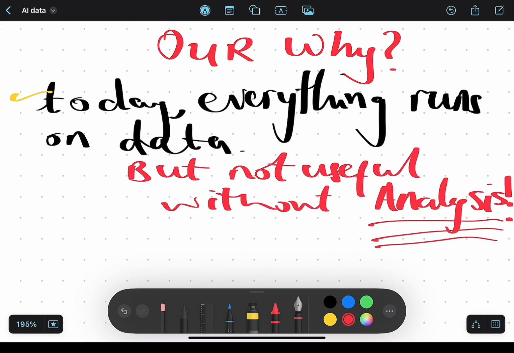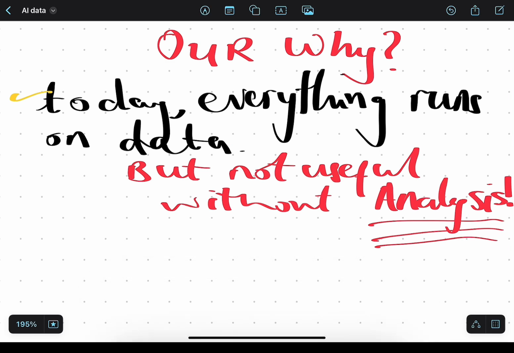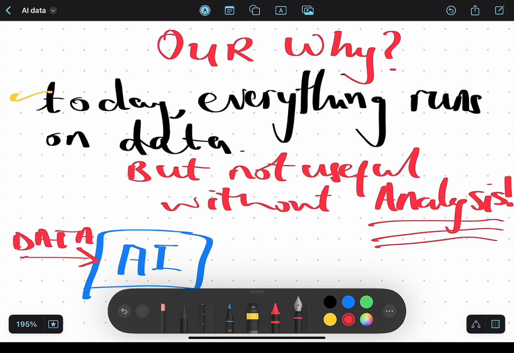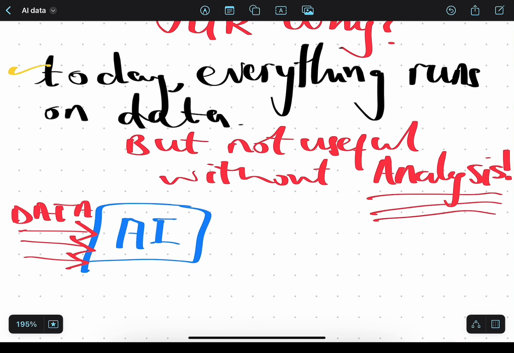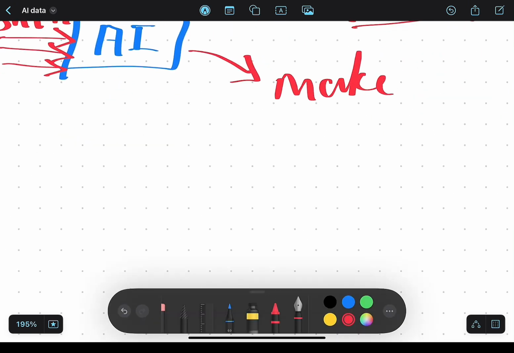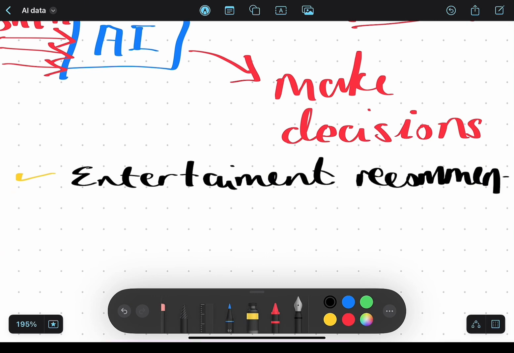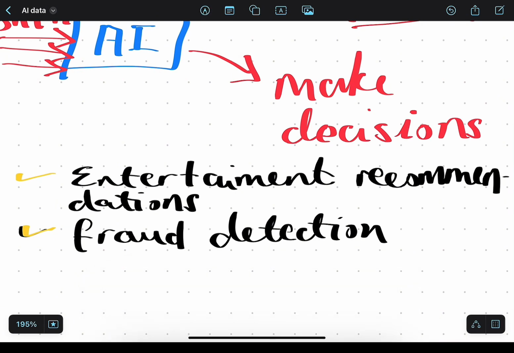But it's not useful if we don't analyze it. So without any analysis, it's just data, just that. But then when we take our artificial intelligence, we're introducing data, we're analyzing that data, and then we're enabling our machine to make decisions. And this is being used in different domains, such as recommendations for like your Netflix.